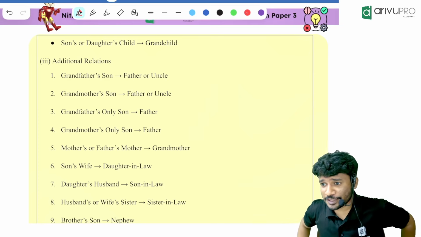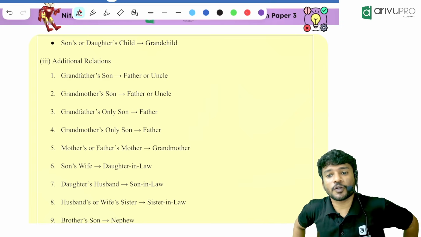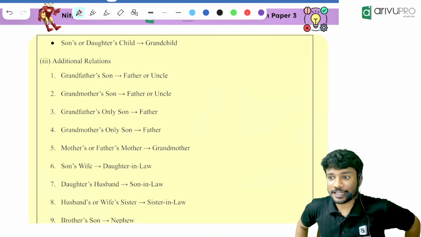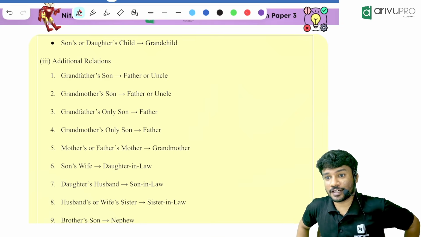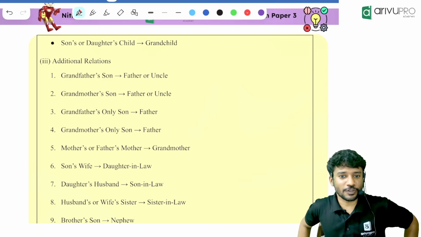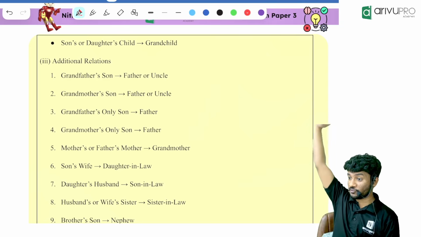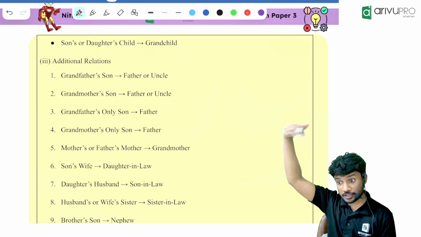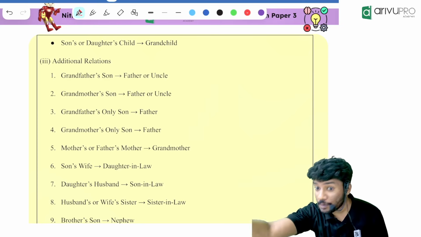Tata is having a father. That Tata's father is your what? Great grandfather. That Tata's mother is your what? Great grandmother. So your grandfather's father is your great grandfather and your grandfather's mother is your great grandmother.